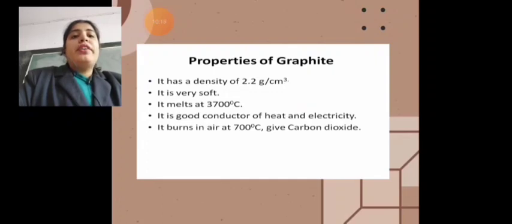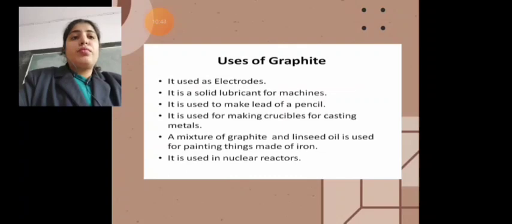Now graphite is a good conductor of heat and electricity, whereas diamond is a very bad conductor of heat and electricity. Do you know the meaning of good conductor? It means that it allows heat and electricity to pass through it. Now graphite burns in air at 700 degrees Celsius and gives carbon dioxide. So although these two are forms of carbon, they have different characteristics, different properties.